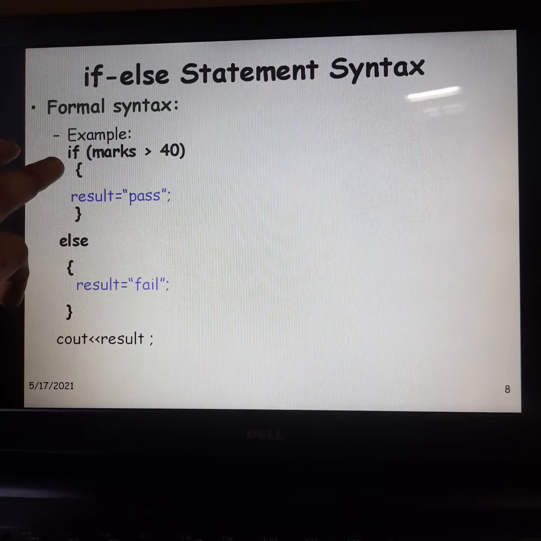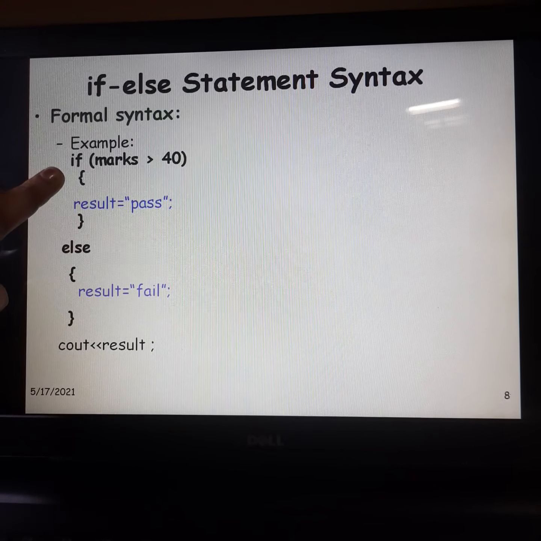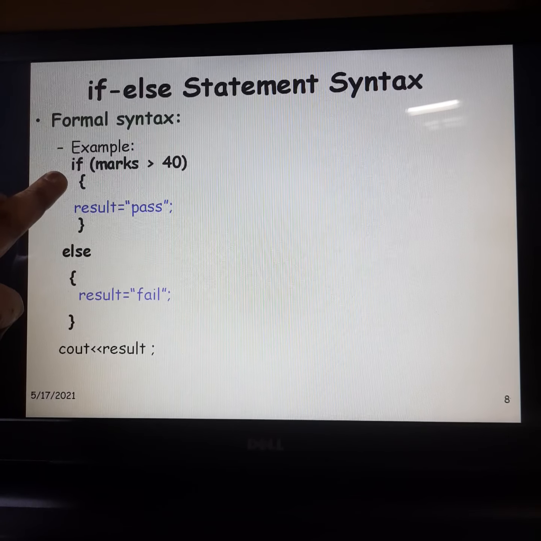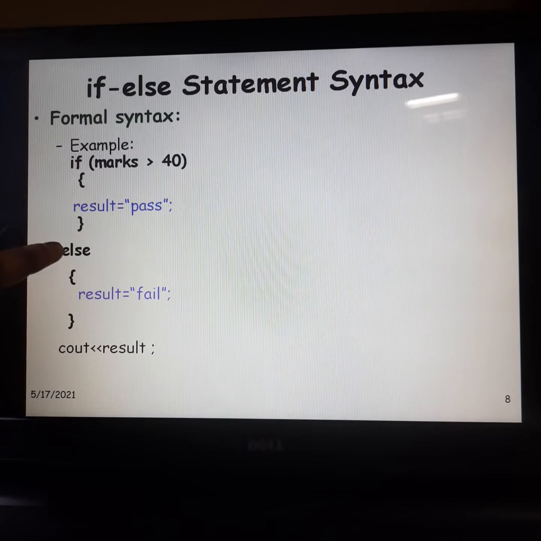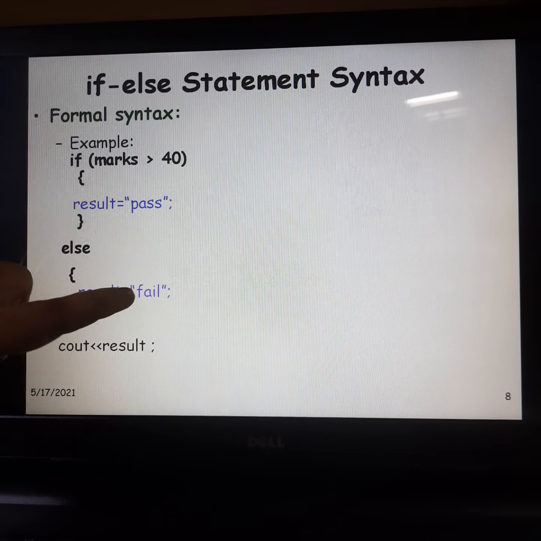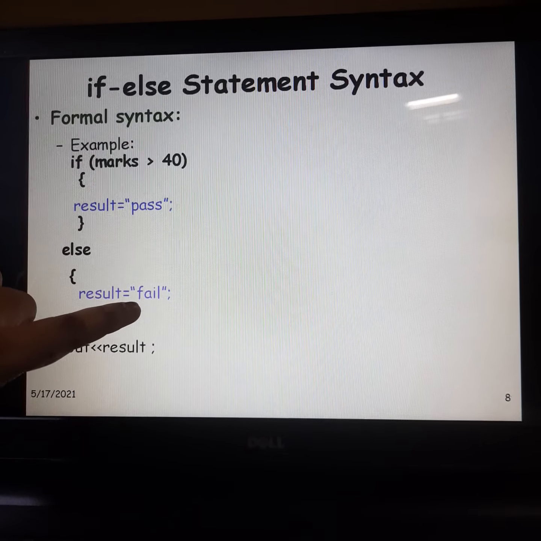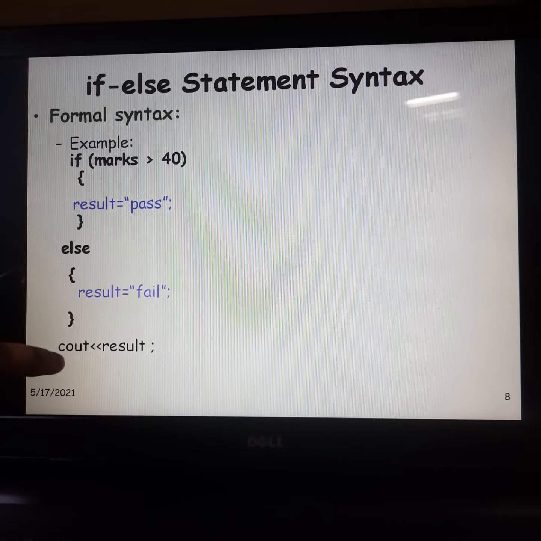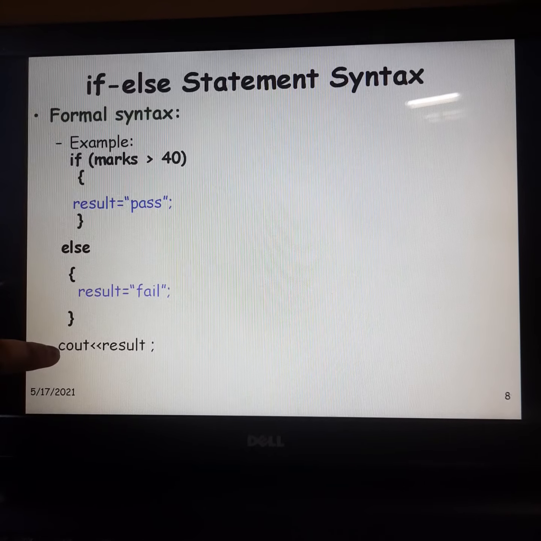So is 35 greater than 40? After evaluation, we get to know that this condition is false, 35 is not greater than 40. So the control of the compiler goes to the else block and the result is fail. This variable result will be assigned the value fail, and then we will say cout result.